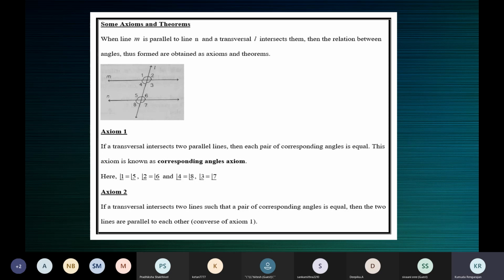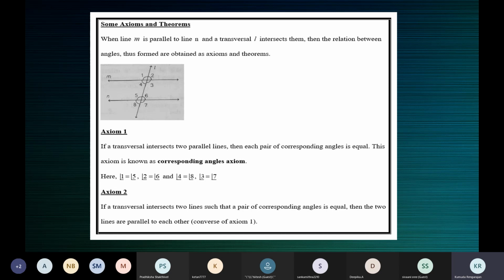Yes, children, we must know to state this. I'm repeating it so that it gets registered. Now you have to tell me clearly. When two parallel lines are intersected by a transversal, then each pair of corresponding angles is equal. I want at least 3 of you to state the corresponding angles axiom. Ma'am, when two parallel lines are intersected by a transversal, all the corresponding angles are equal. Yes, each pair of corresponding angles is equal.